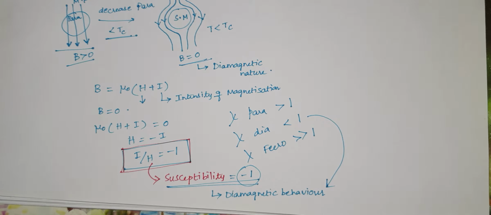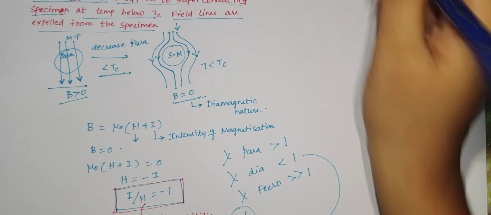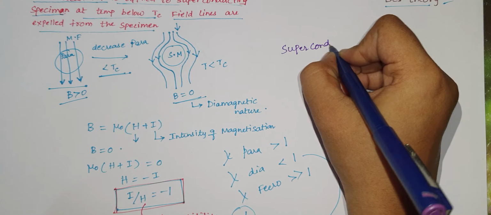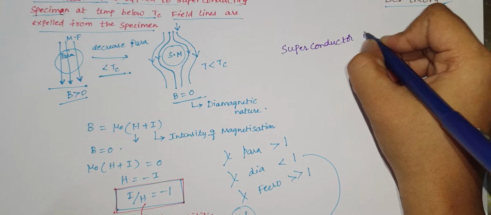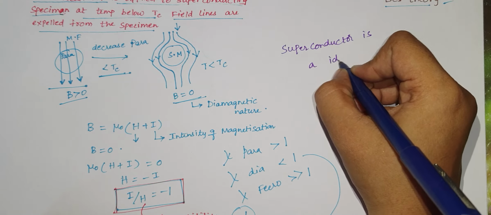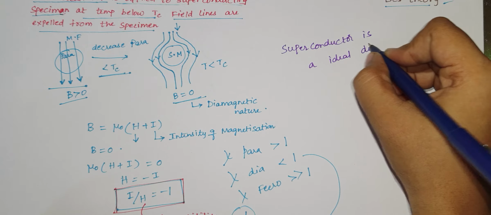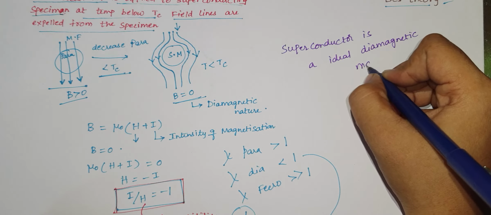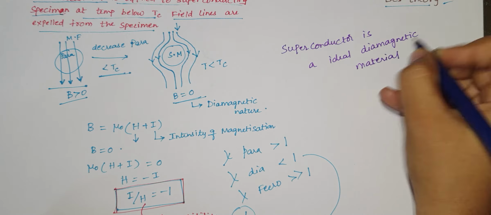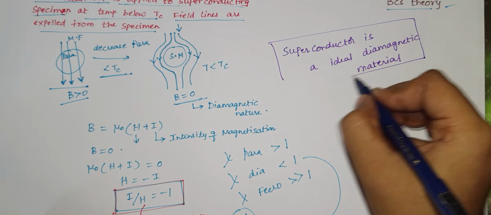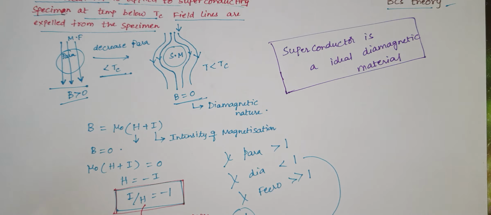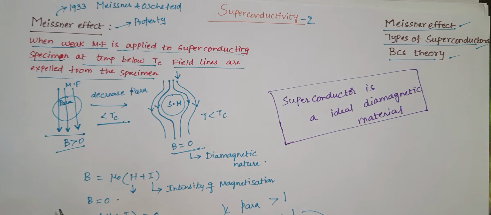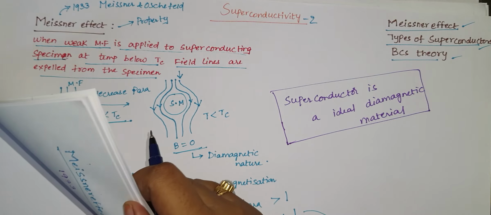And they clearly proved that a superconductor is an ideal diamagnetic material. A superconductor is an ideal diamagnetic material. This is what they extracted from the Meissner effect. And then let me discuss types of superconductors.